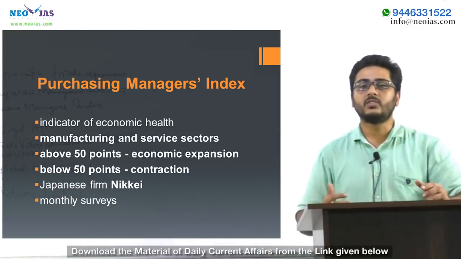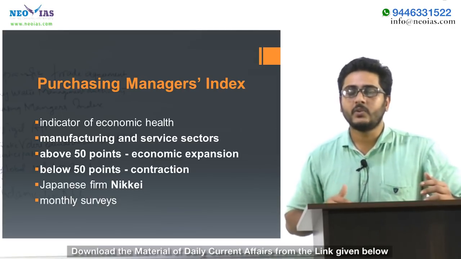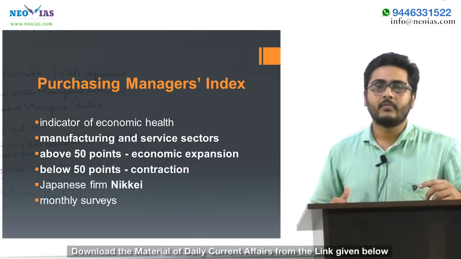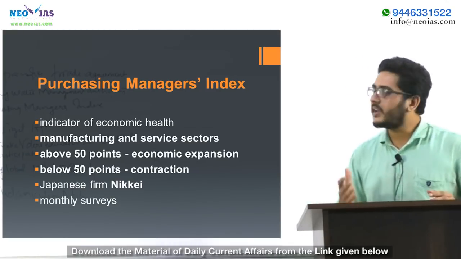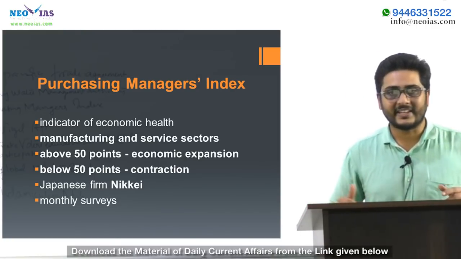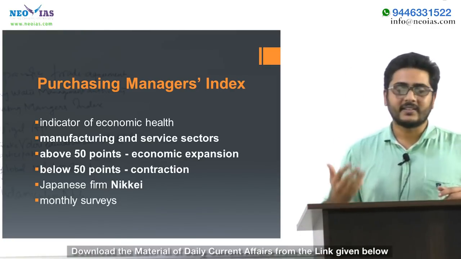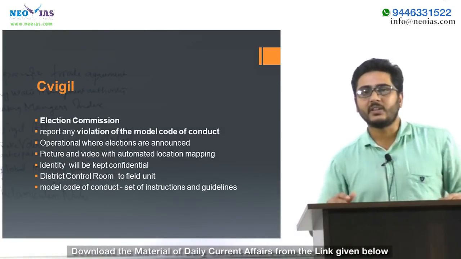Last month, that is June, has shown a considerable expansion of economic activity, with a point of around 53 for the manufacturing sector. This Purchasing Managers Index is published by a Japanese company called Nikkei by collecting monthly surveys of some major companies. Next topic is SeeVisual App.